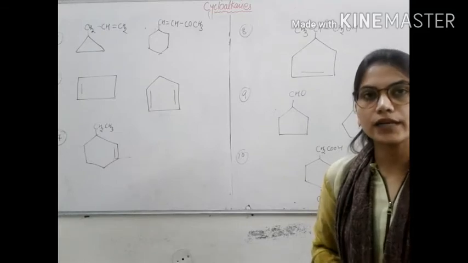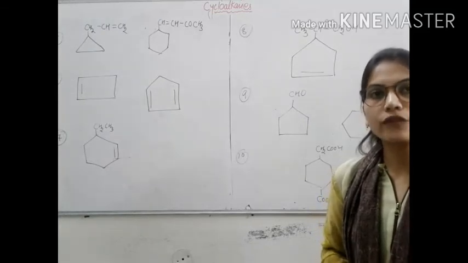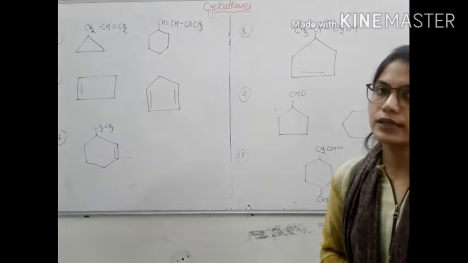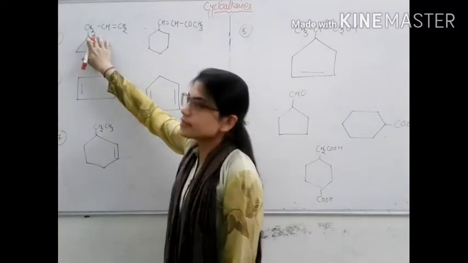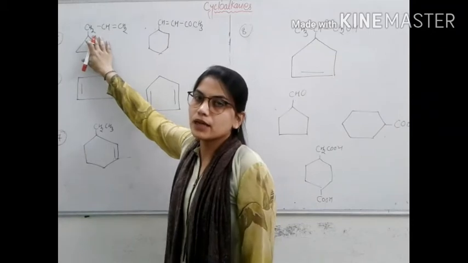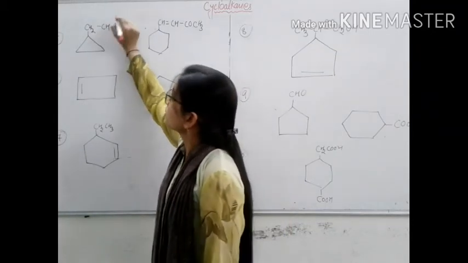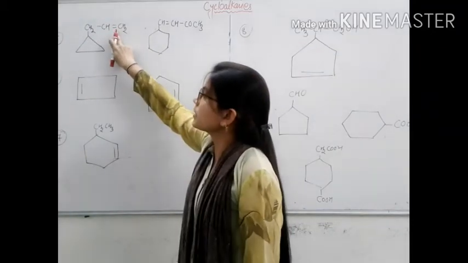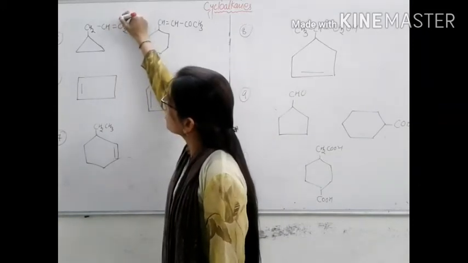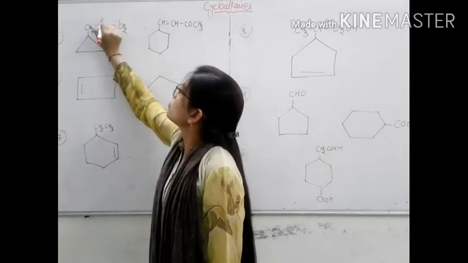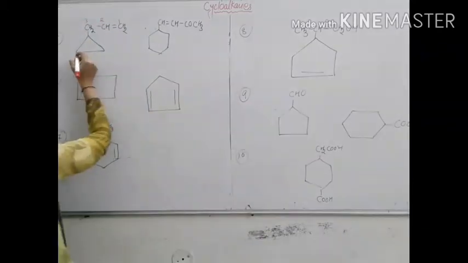The next example is, if the side chain contains a multiple bond or functional group, the cyclic ring is treated as the substituent irrespective of the size of the ring. For example, in this structure, the numbering will be started from this side because a double bond is present between both carbon atoms. So numbering is started 1, 2 and 3.